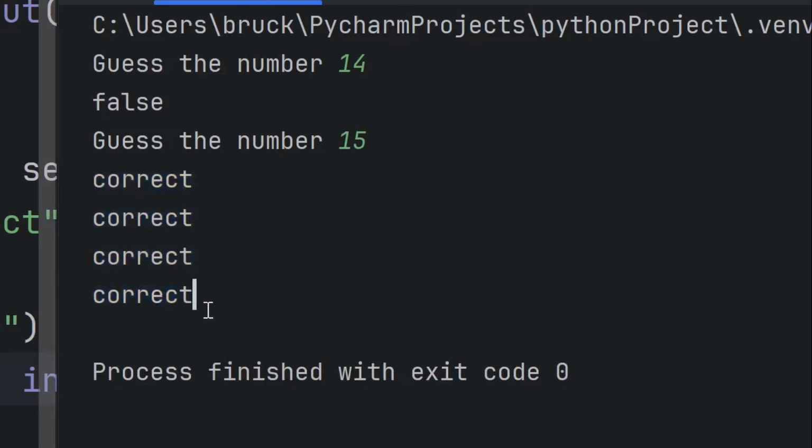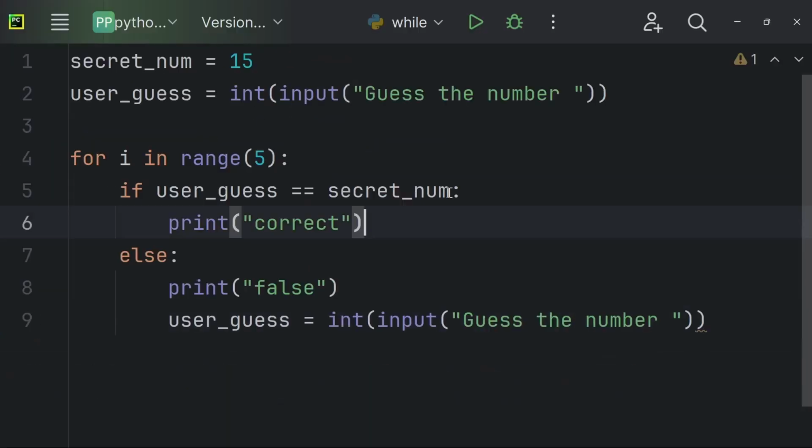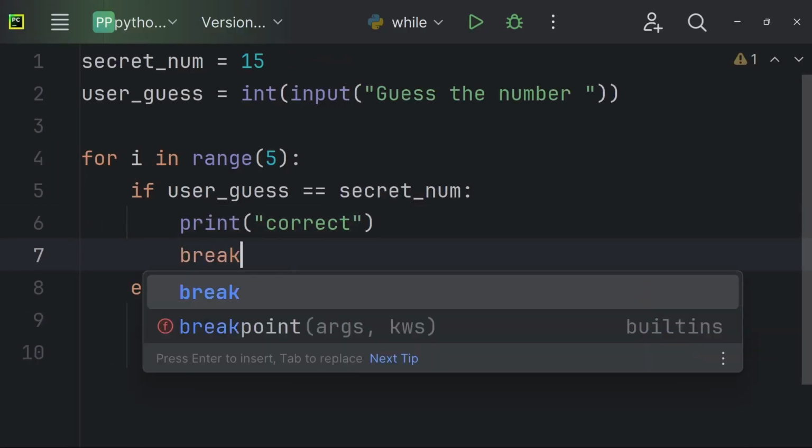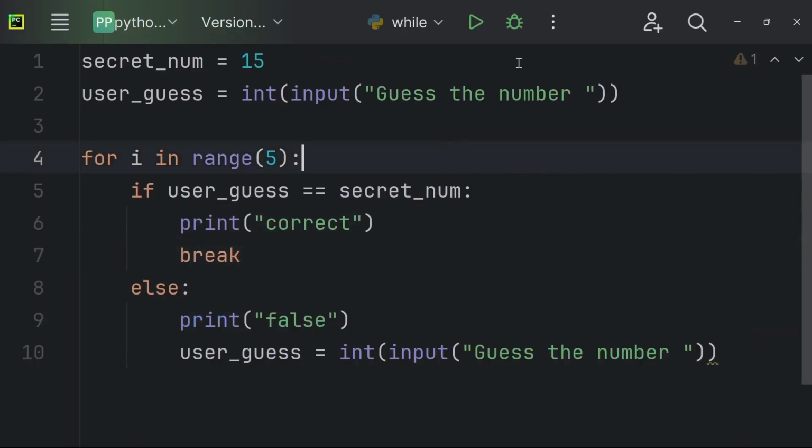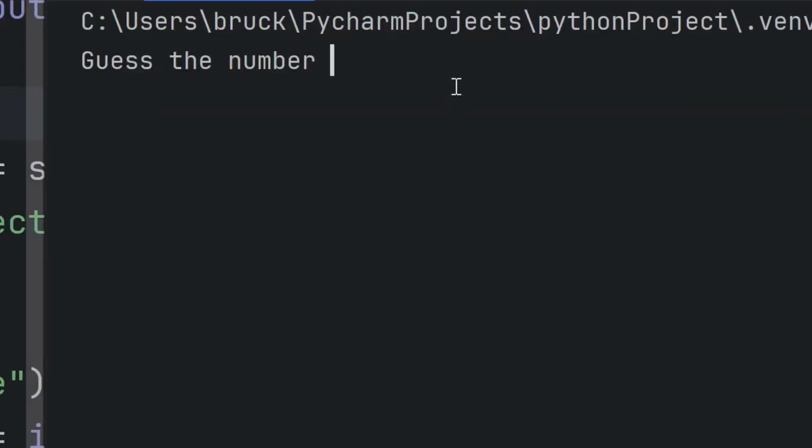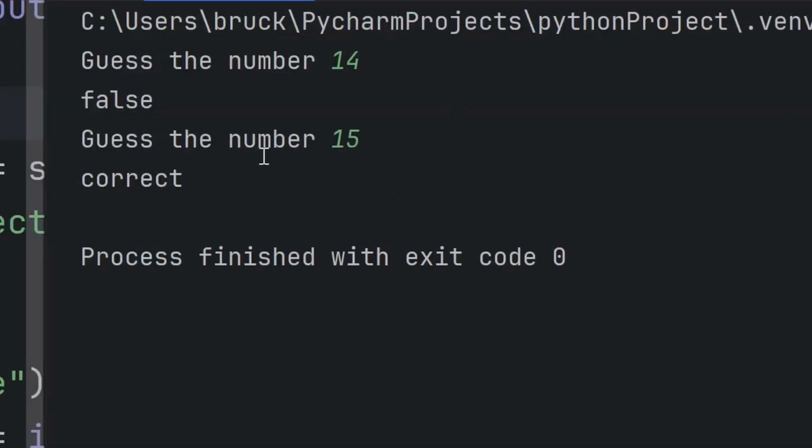In order to avoid this error, we're going to break the code underneath the line print correct. So once we break, we can test our code again. Let's guess an incorrect answer, and let's guess a correct answer. And as you can see, it prints correct.